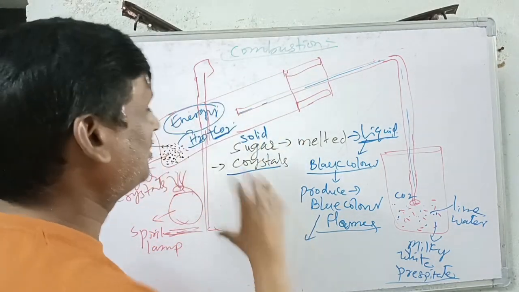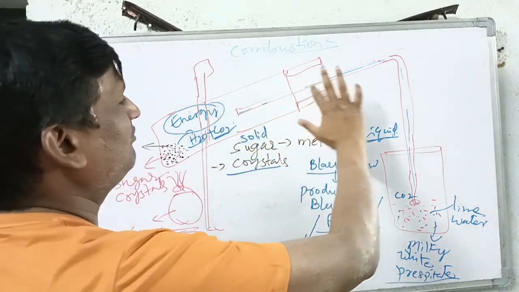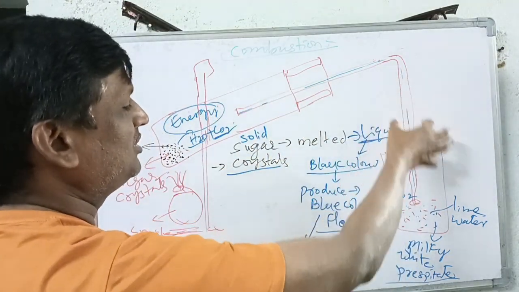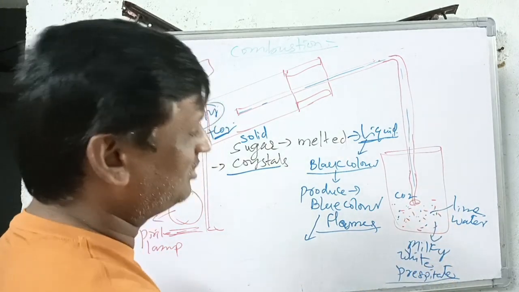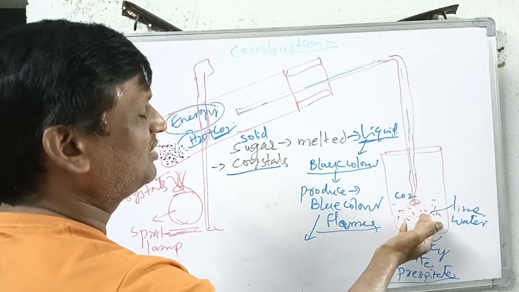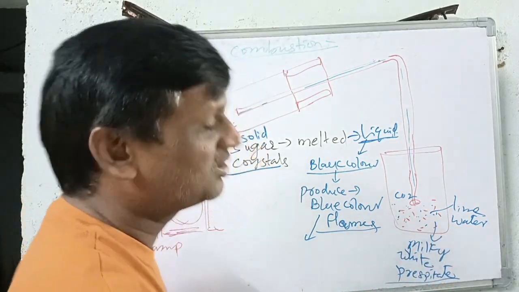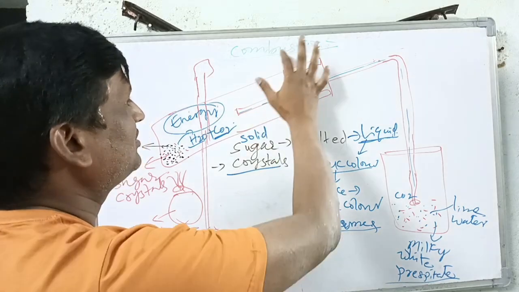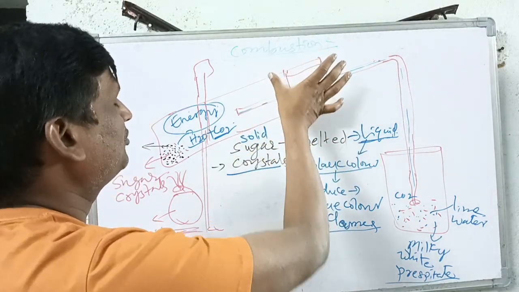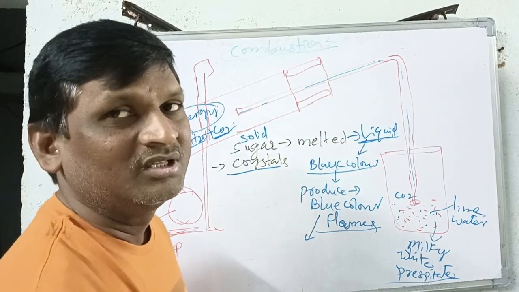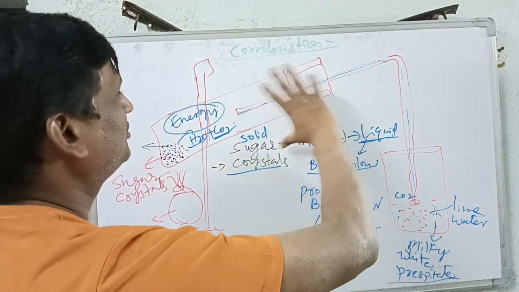So in this reaction we can understand that in the combustion process of sugar crystals, carbon dioxide and water vapor are produced. That carbon dioxide travels through the delivery tube. When carbon dioxide enters the lime water, that lime water changes into milky white precipitate. So with this we can understand that combustion can produce energy. In the combustion process, carbon dioxide and water are produced. So this is about the combustion. A very easy combustion process.